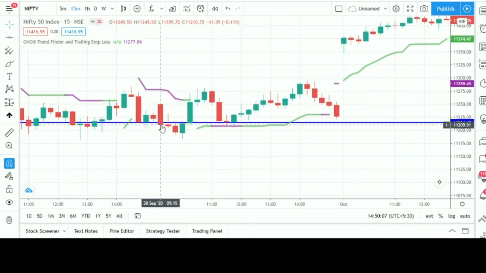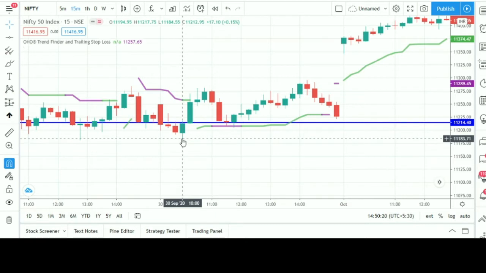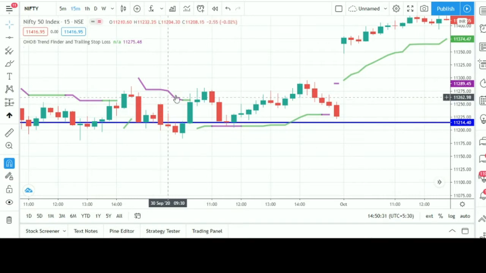Okay, we shorted at 11,210. Okay, and it went to 11,184. No idea of booking profits even before 40 points. Minimum 40 points is needed always.